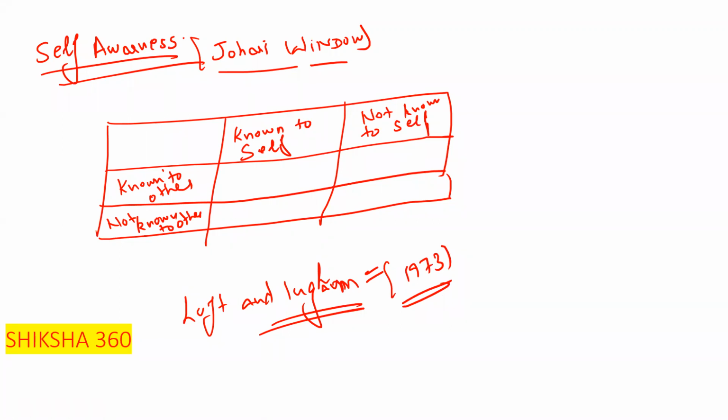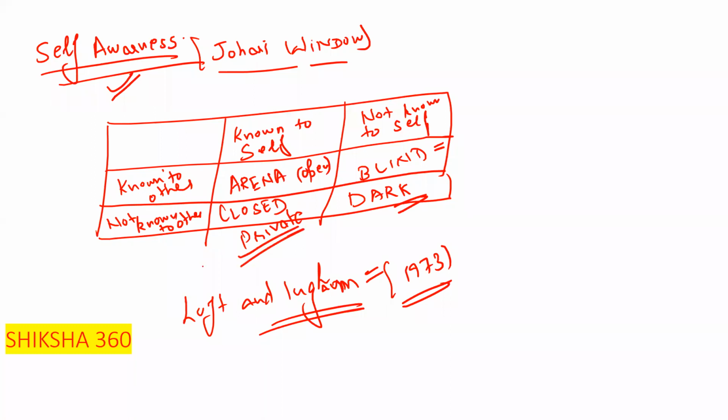Known to others and known to self is the arena or open. Second, known to others but not known to self is blind. Third, not known to others but known to self is closed or private. Fourth, not known to others and not known to self is dark. This is the concept of the Johari window, and you can expect questions from it. The closed window is also known as the private window.